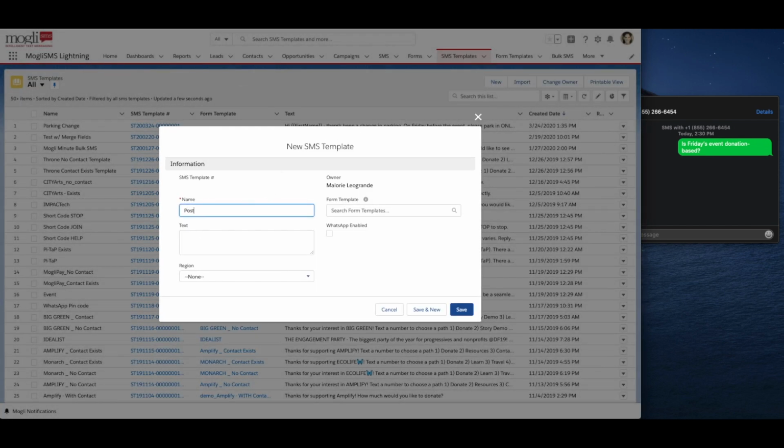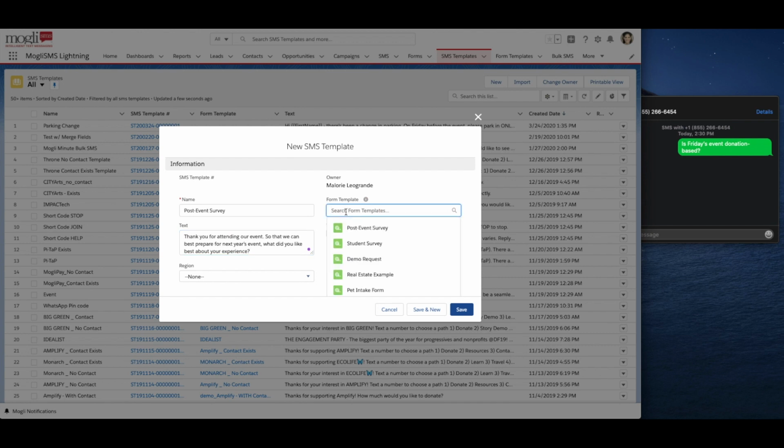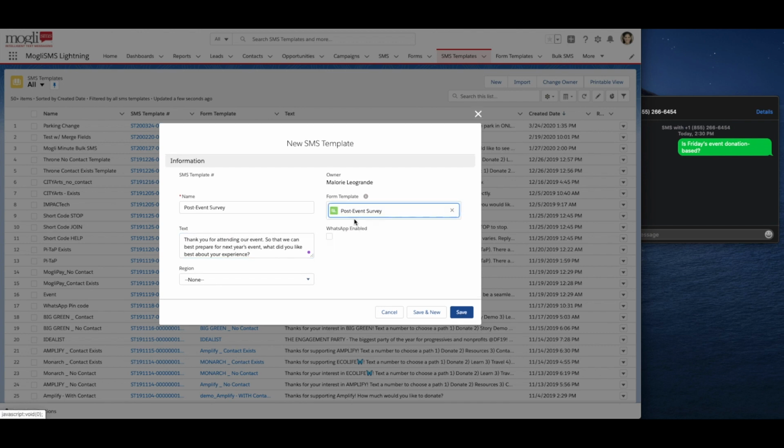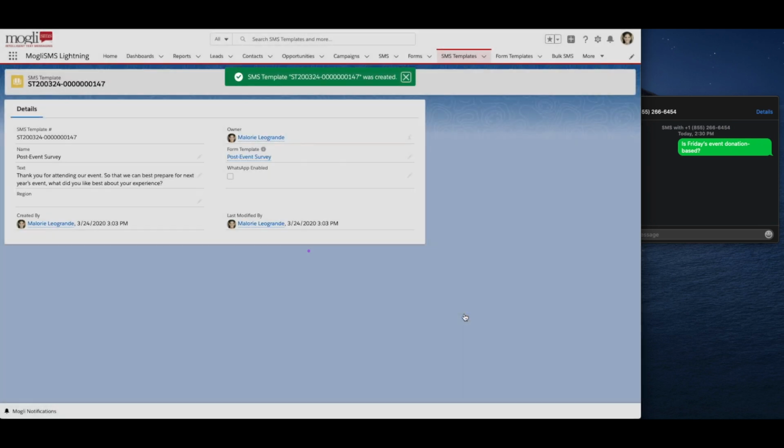I'm going to call this Post Event Survey. And I'm going to paste the message text of my first question. Very important that the message text here and in your form template are the same. And then I'm going to associate the form template I just created and click Save. All right, now we are ready to test.